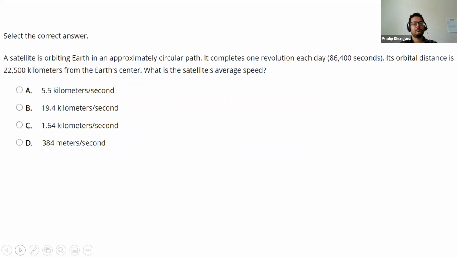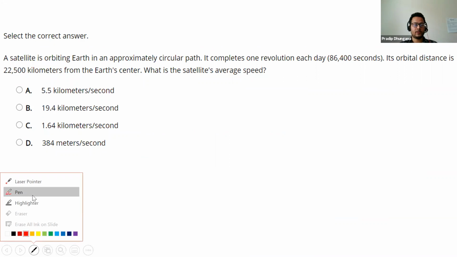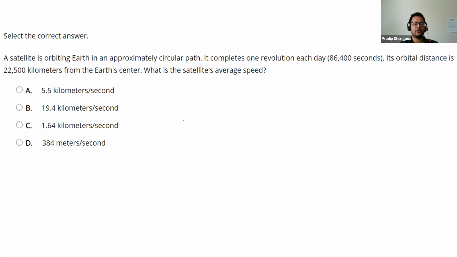Let me go to the next problem. Okay, let me read this question at first and then we'll solve this problem. Okay, let me get my pen. A satellite is orbiting Earth in an approximately circular path. So let us suppose this is my Earth. I'll write this is Earth. Then I do have a satellite here, and the path of the satellite is approximately circular. This is the center of the Earth, let us suppose.